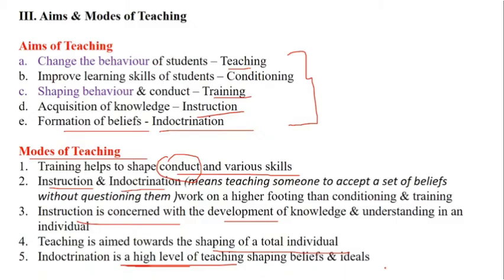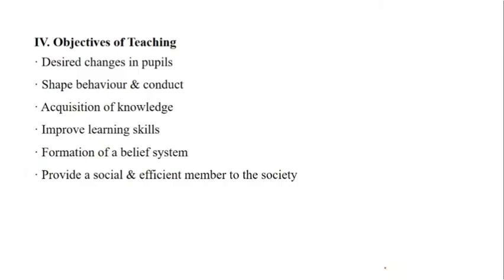Fine. Now when we come to the objectives of teaching, when you generalize everything we did till now, it is the desired change in the pupil which is expected with the help of education. That is, by shaping the behavior and conduct, acquisition of knowledge, improving learning skills, formation of the belief system, that is indoctrination, and providing a social and efficient member to society.